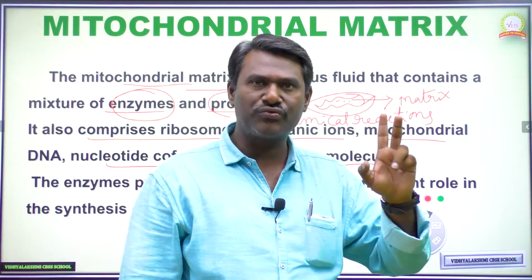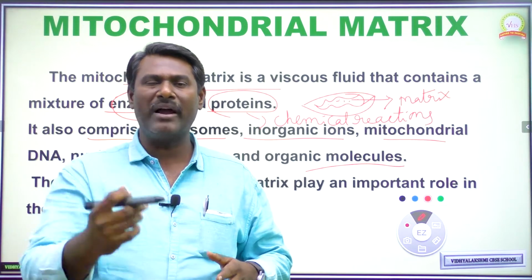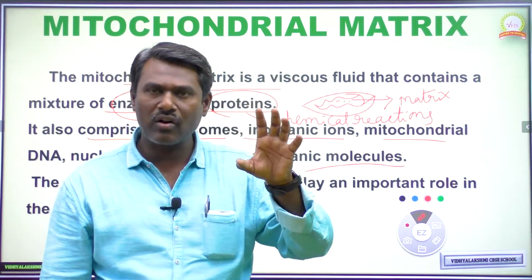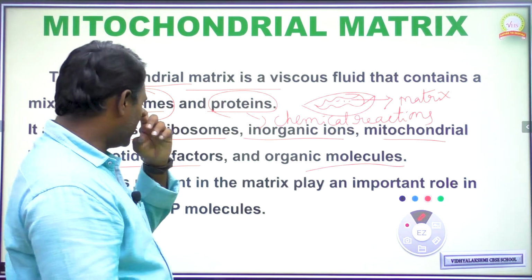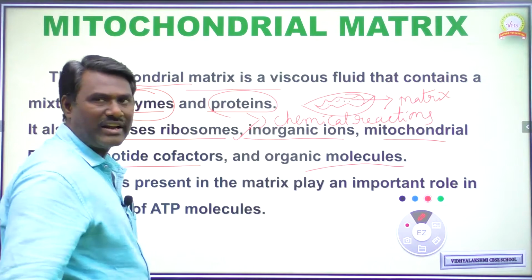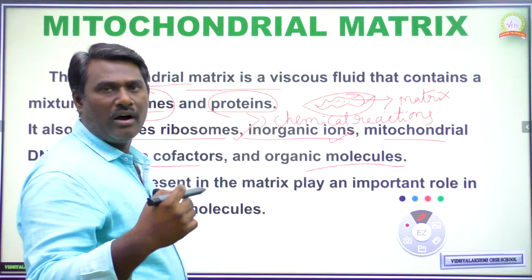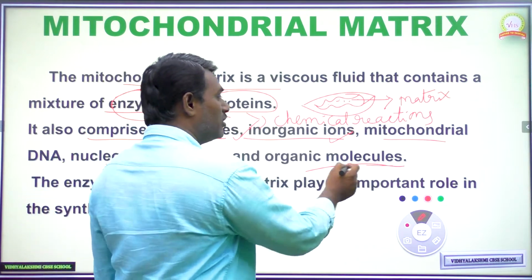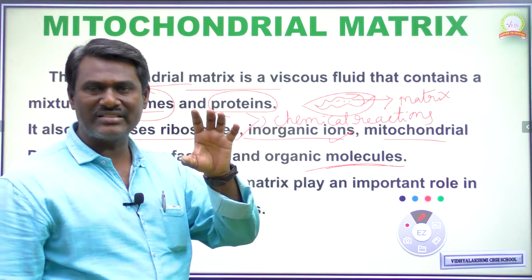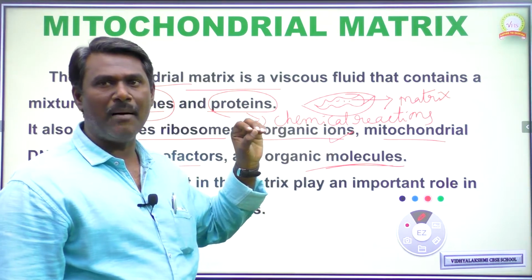Mitochondrial cristae is useful for the entry of substances inside and outside of the mitochondria, whereas the mitochondrial matrix, which is the fluid present inside the cristae, is useful for the synthesis of proteins, that is amino acids, inorganic components, and organic components, whereas cofactors, enzymes, proteins, all this nucleic acid manufacturing is influenced by the mitochondrial matrix.